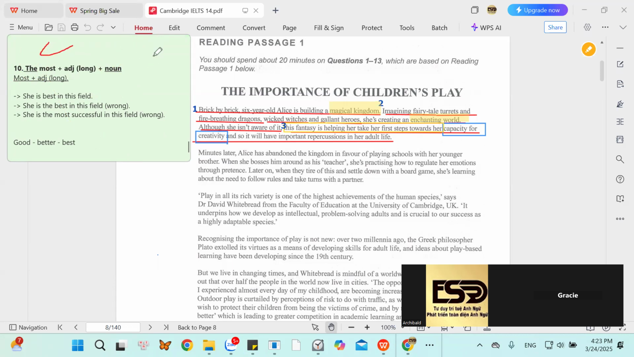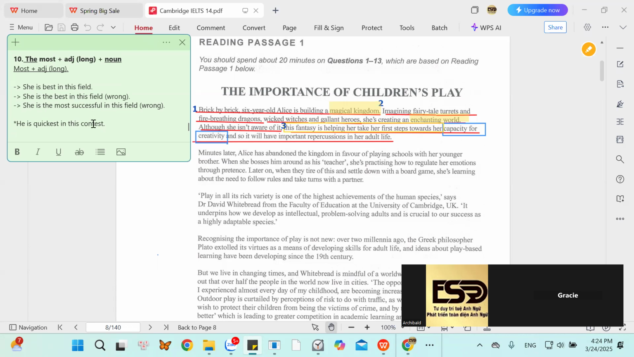Còn nếu so sánh nhất mà phía sau không có danh từ thì chỉ dùng cái tính từ so sánh nhất đó mà thôi. Alright, ví dụ là anh ấy nhanh nhất trong cái kỳ thi này, người ta phải gọi là he is quickest in this contest, in this competition. Hoặc là he is the quickest athlete in this match, something like this.